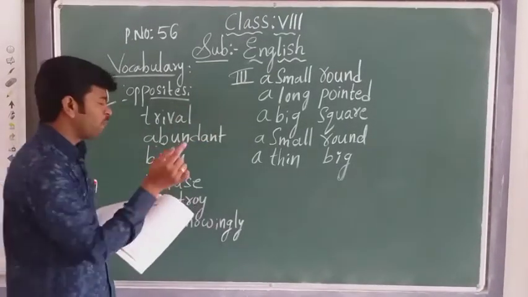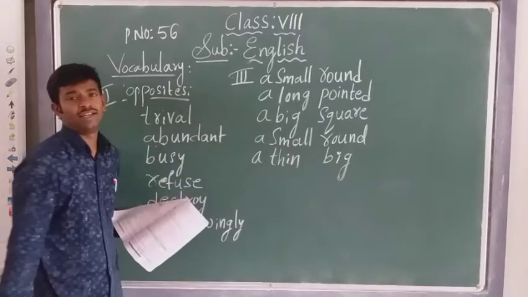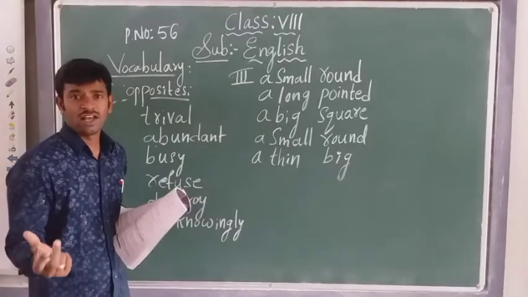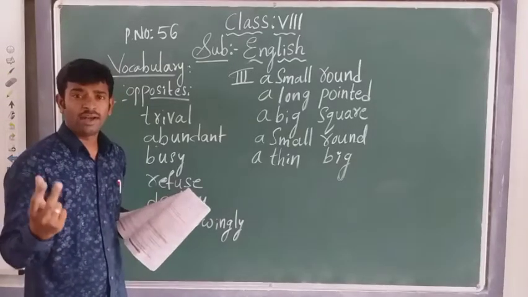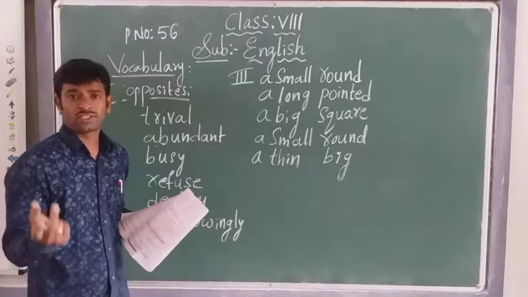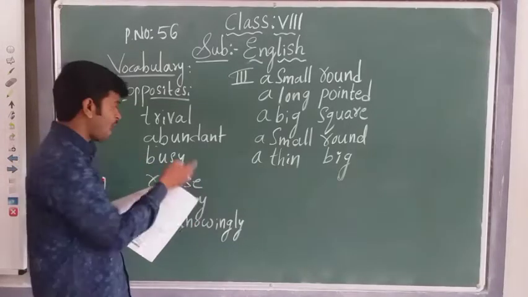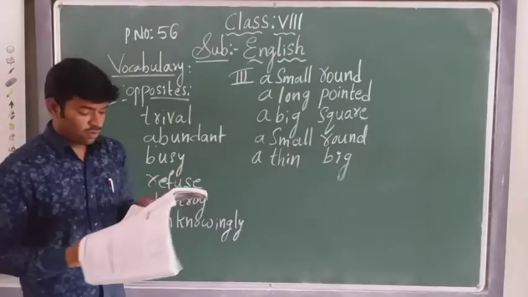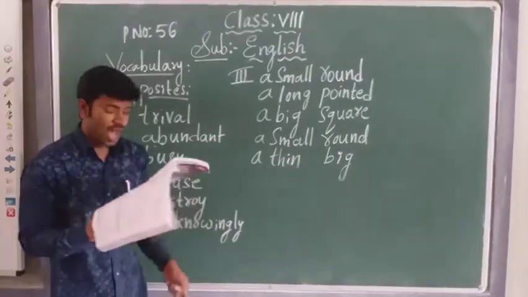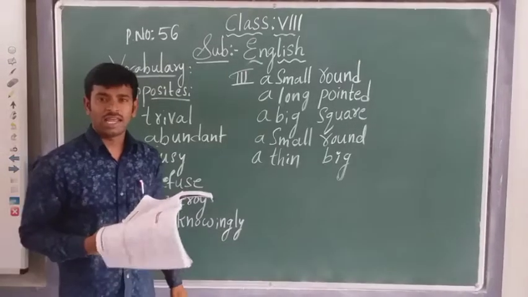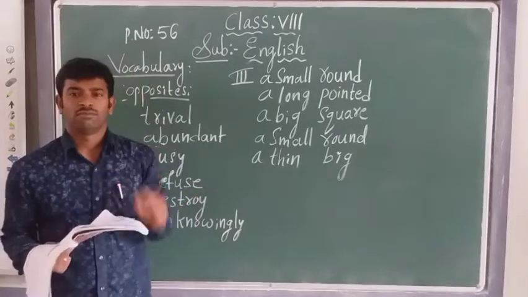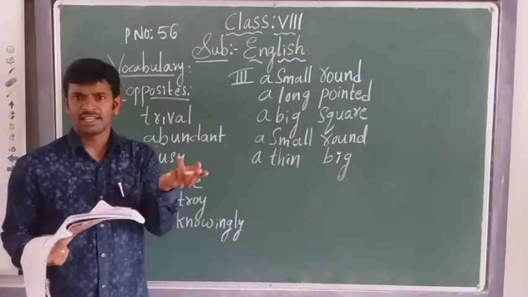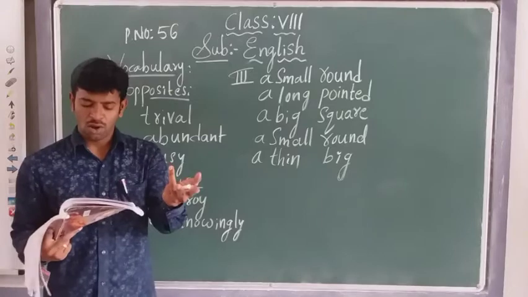A-B-U-N-D-A-N-T. Now you should form one sentence based on abundant. Yes, you can say, I have an abundance of rice. The opposite of scarcity is abundance. Now go to the third one. Third one is idle, I-D-L-E. Idle means single or alone. Idle is nothing but single or alone.